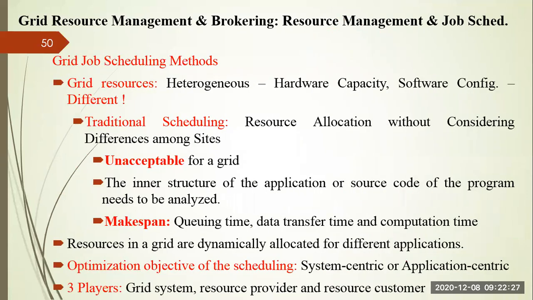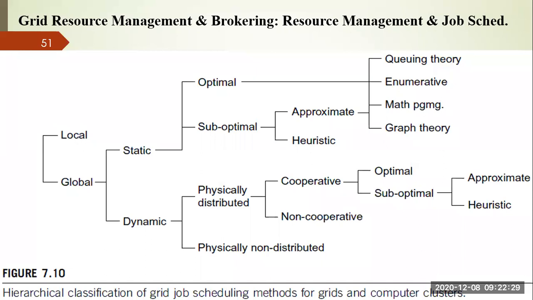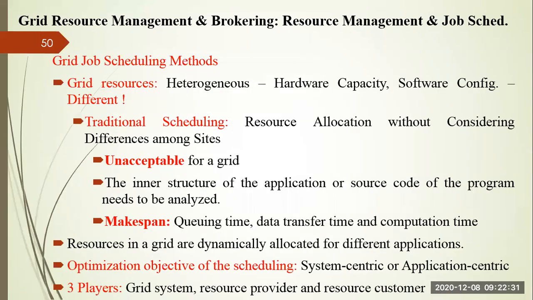So this is the classification I am going to tell you in detail. Before that, you know that the resources in the grid are completely heterogeneous. If you go for a cluster, resources are homogeneous, but grid resources are heterogeneous.